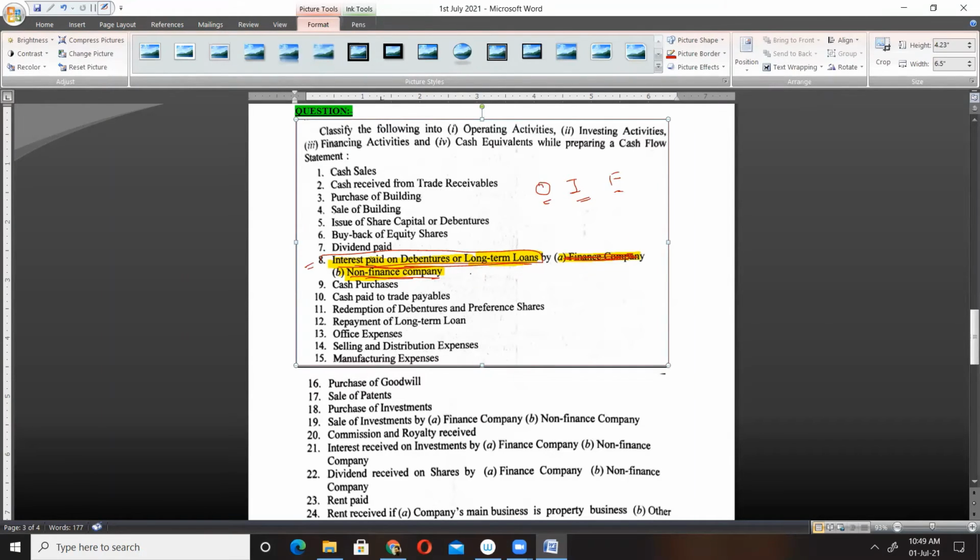Non-finance means a normal company, XYZ company, whose main business is not providing finance. So for that particular company, interest paid on debentures or loan will be what activity? Operating, investing, or financing? Sir, operating. Operating.